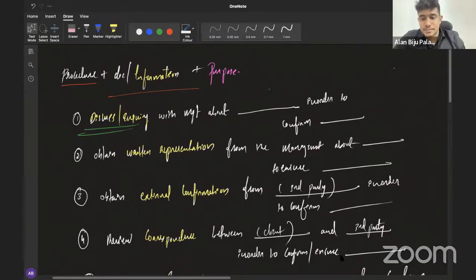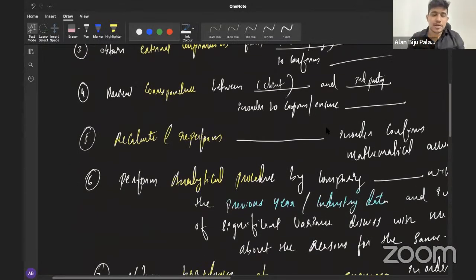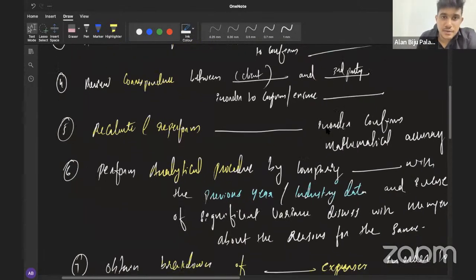Done? Okay, then the next one. Whenever there is a calculation in the scenario, you can always consider the possibility of having a recalculation.